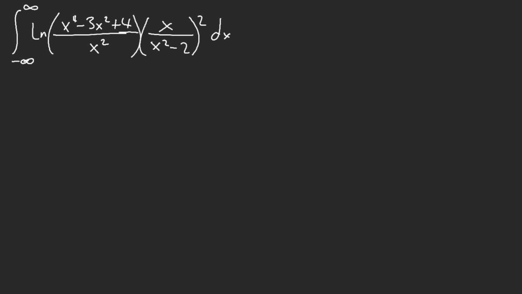All right, don't panic. We stumble across an integral, something very serious now. We are on a serious level of integration. So what do we do? Well, I see a lot of squares, and negative infinity to infinity. So that's very suspicious. So we might be able to use Glasser's master theorem, but how? Well, first I want to know what this ln is. We have x squared minus 3 plus 4 over x squared?